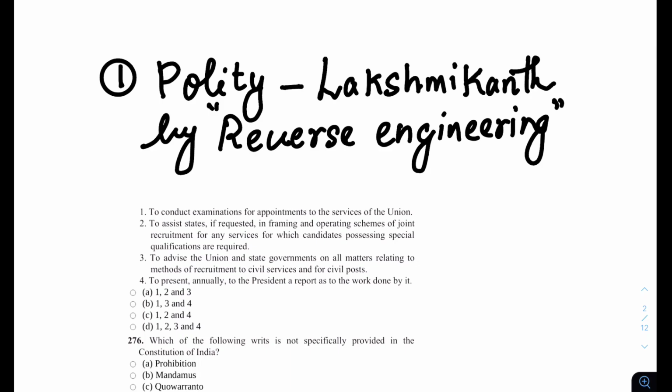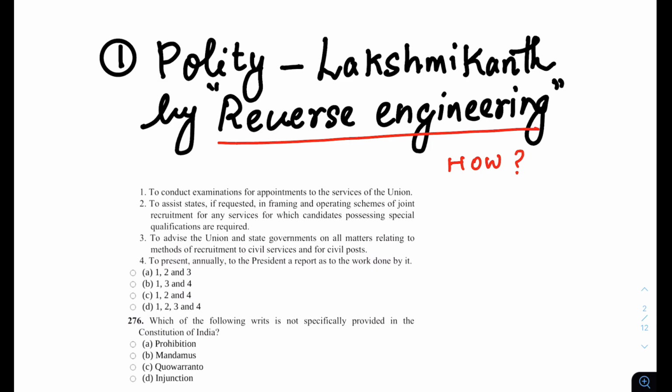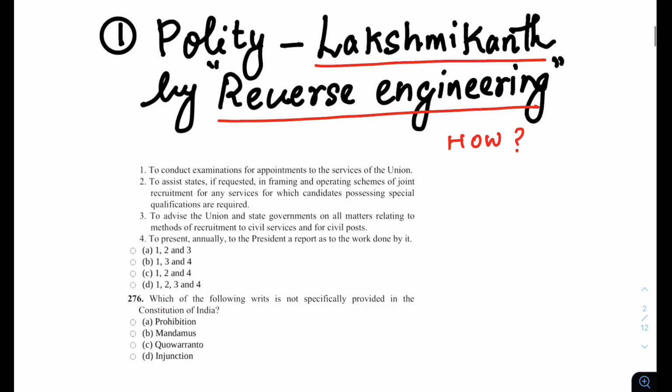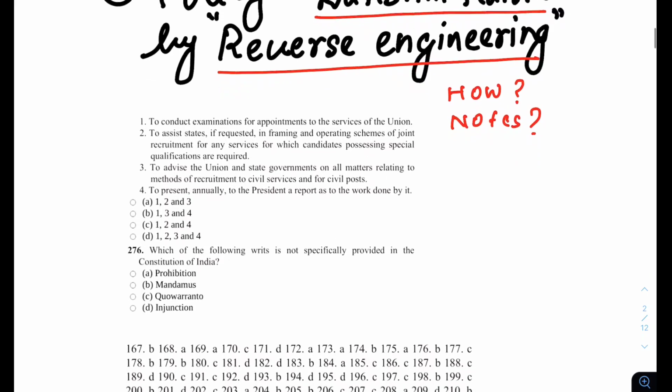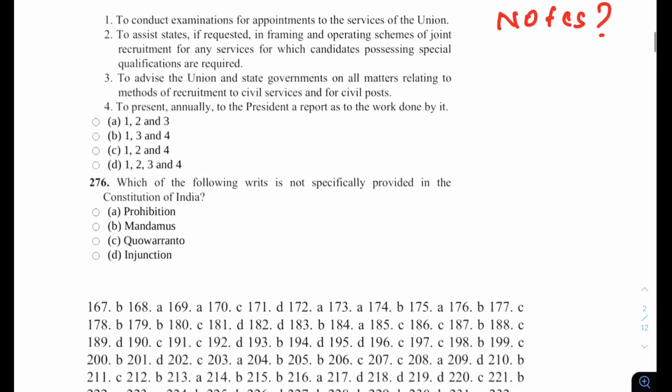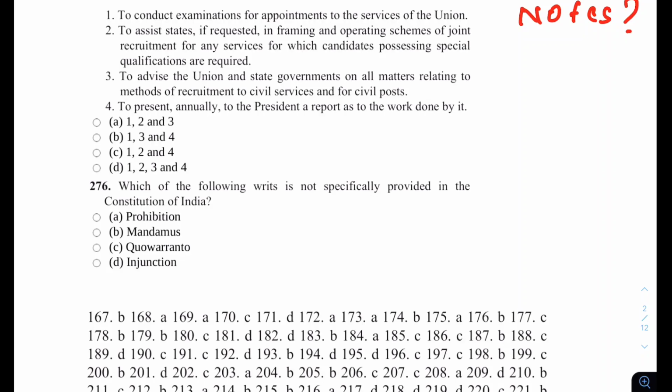How do you study polity in the last month? For polity, I would suggest a method called reverse engineering, where I would go for no other book than Lakshmikant, or if you have very good notes for polity you can use those, but I would still prefer Lakshmikant. How is that? In the back of Lakshmikant there are some 276 to 300 questions.